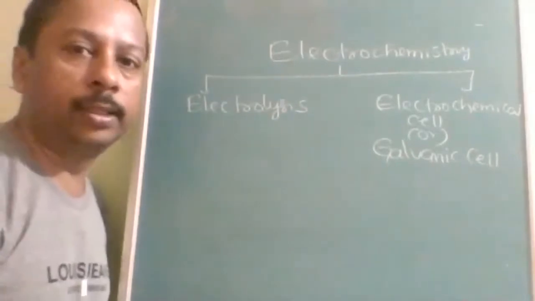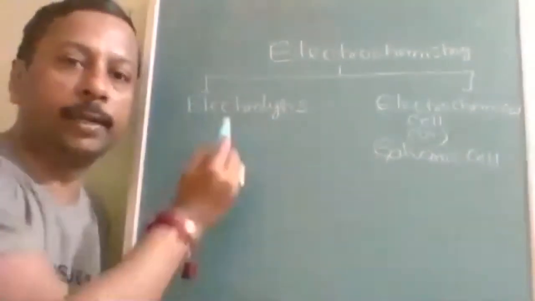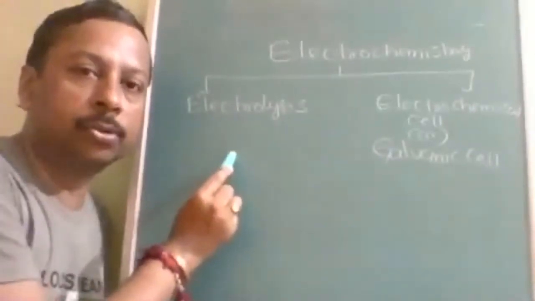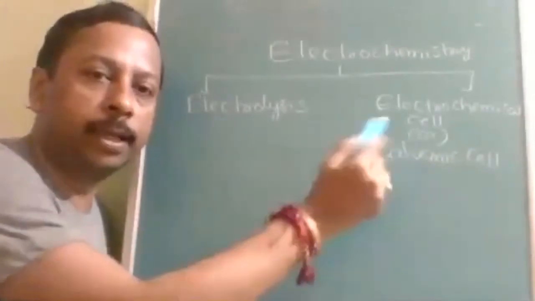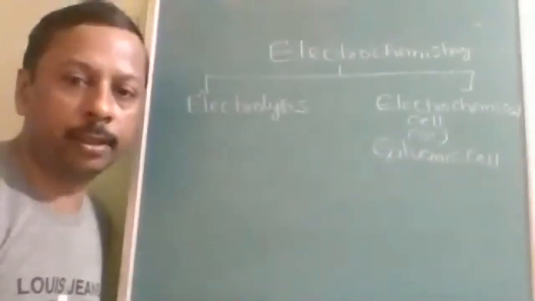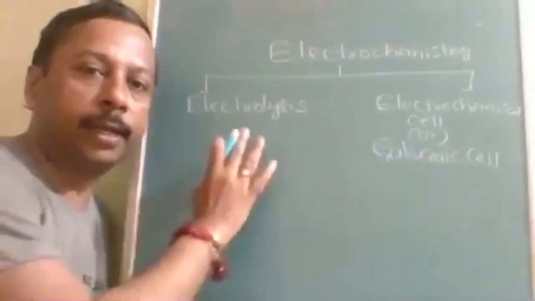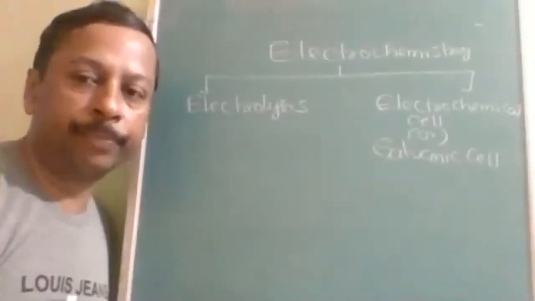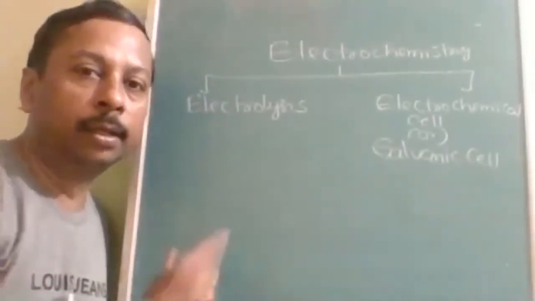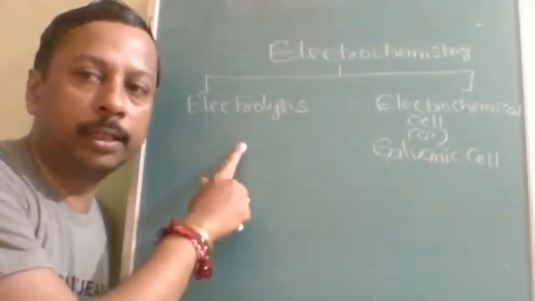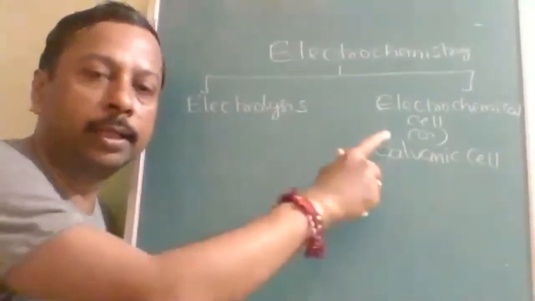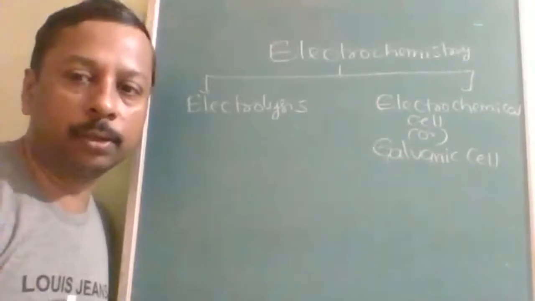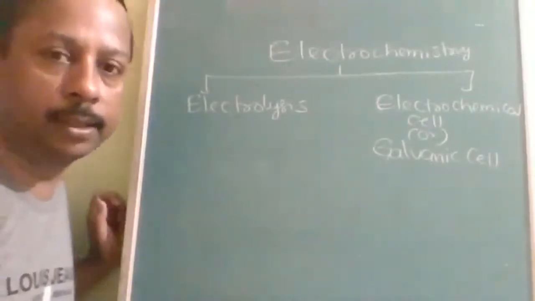Their role is entirely opposite. What is the opposite? Electrolysis converts electrical energy into chemical energy and stores it, whereas the electrochemical cell converts chemical energy to electrical energy. If the reaction is reversible, then we can have both of them together. Such cells are called secondary cells. Secondary cells are reversible in nature. That means in one direction they undergo electrolysis, and in the other direction they act as electrochemical cells. This is possible only when the reactions are reversible.